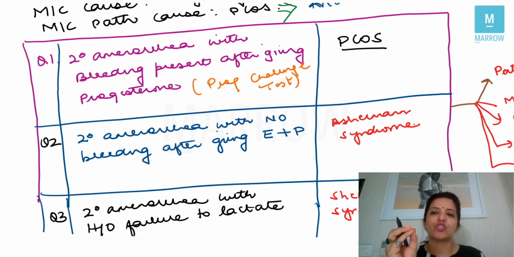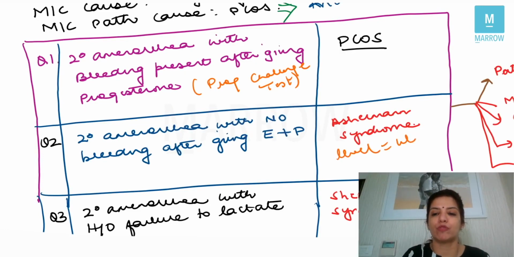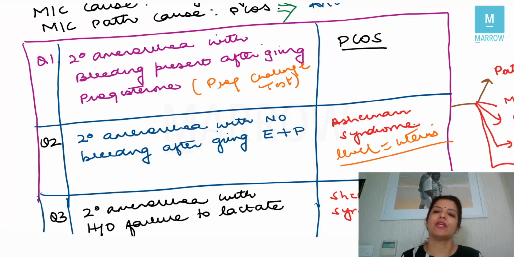Now, you are giving estrogen and progesterone from outside like a normal menstrual cycle and still the female is not bleeding. This means there is some problem in the uterus and that problem is Asherman syndrome. Now, these are straight questions which will be asked. There is a female who comes to you with secondary amenorrhea and you gave her an estrogen and progesterone challenge test, but there was no bleeding. What is the diagnosis? You will say the diagnosis is Asherman syndrome. At what level is the problem present? The level at which the problem is present is the uterus or the endometrium.